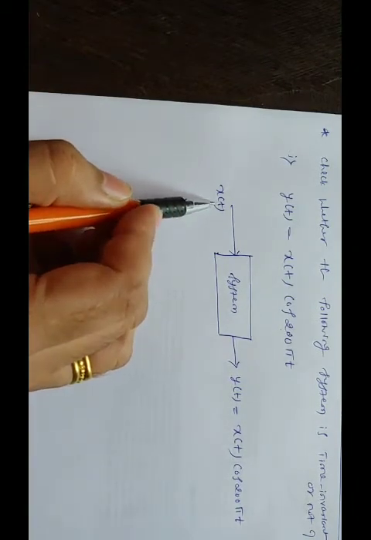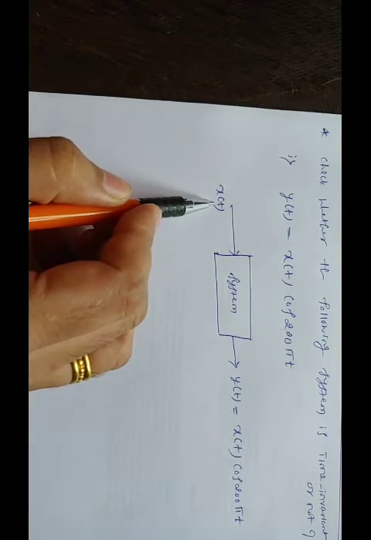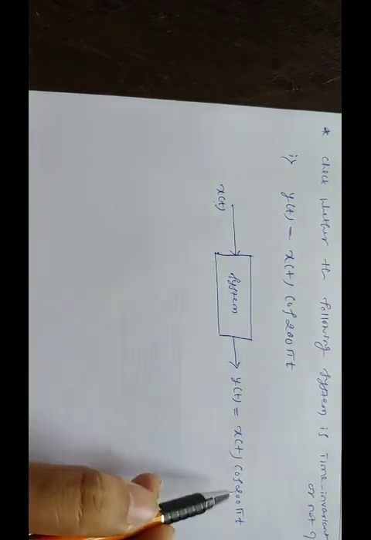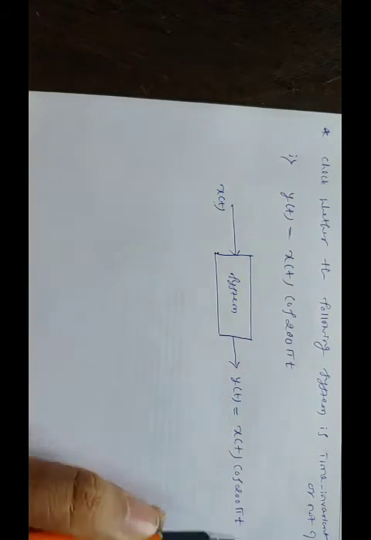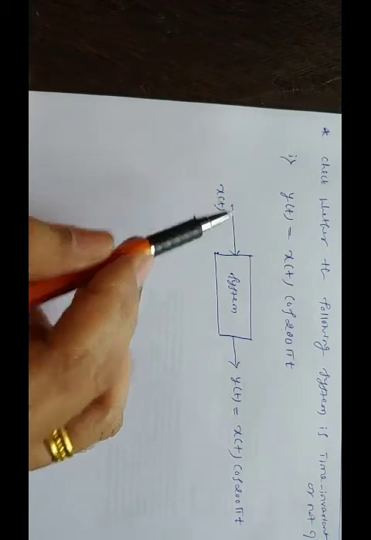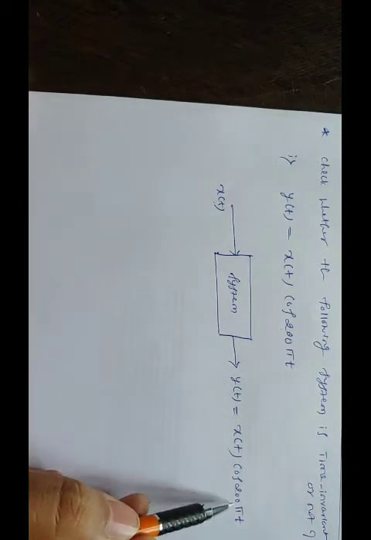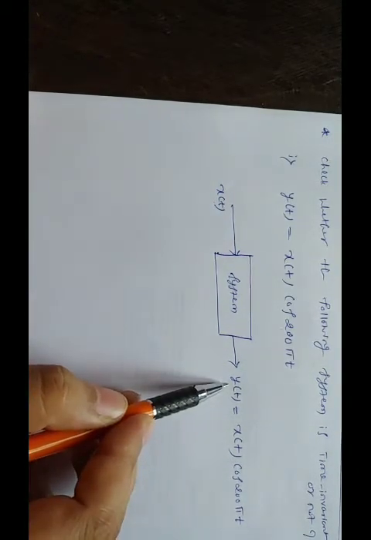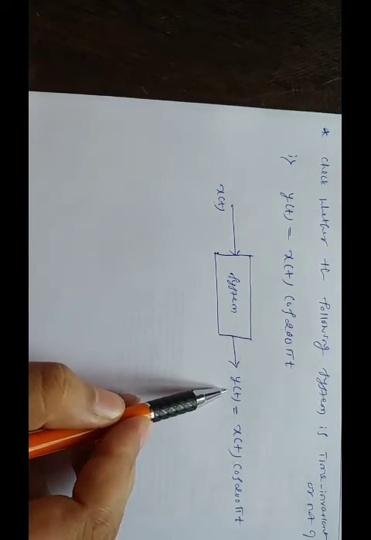If this x of t is a sinusoidal signal, that is sine 200 pi t, that is multiplied with cos 200 pi t. So the system's job is that whatever the input signal is there, that has been multiplied with cos 200 pi t. So that is nothing but y of t, the output we are getting.